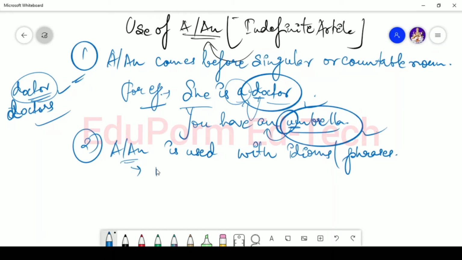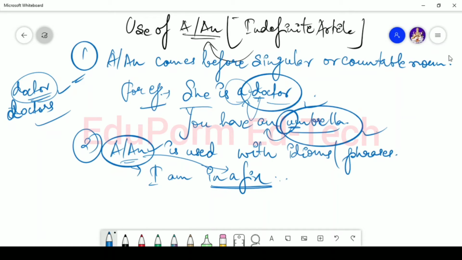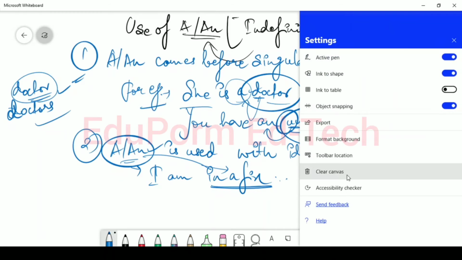For example, if I say that I am in a fix, this is a type of idiom. In this case, the article has been used. So a or an is used with idioms or phrases. Now let's talk about the third use. What is the third use?